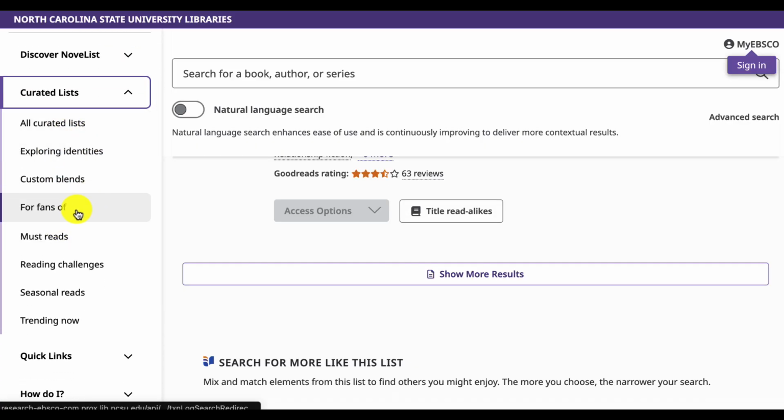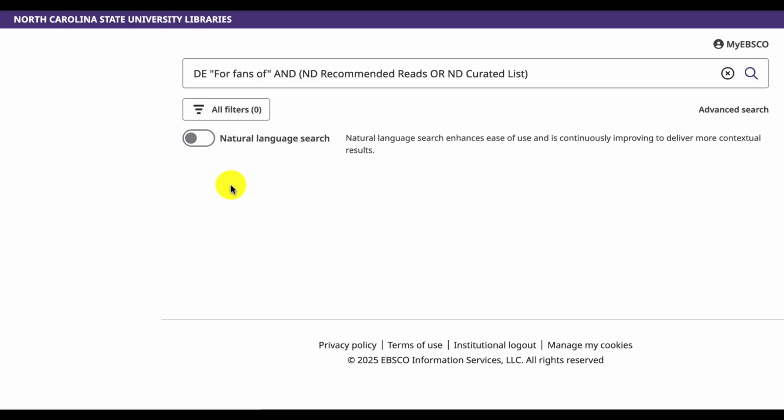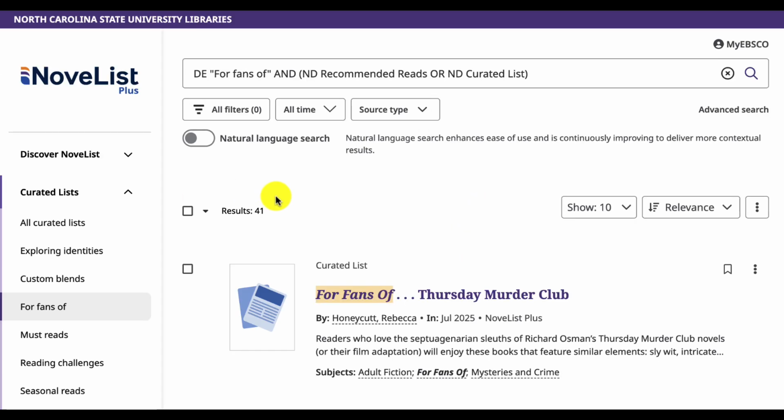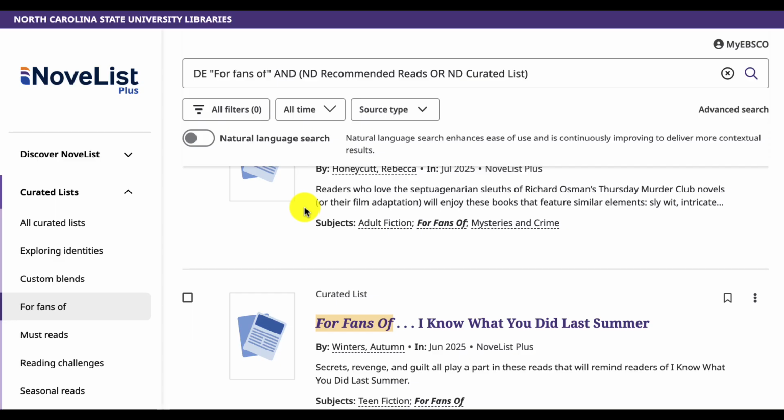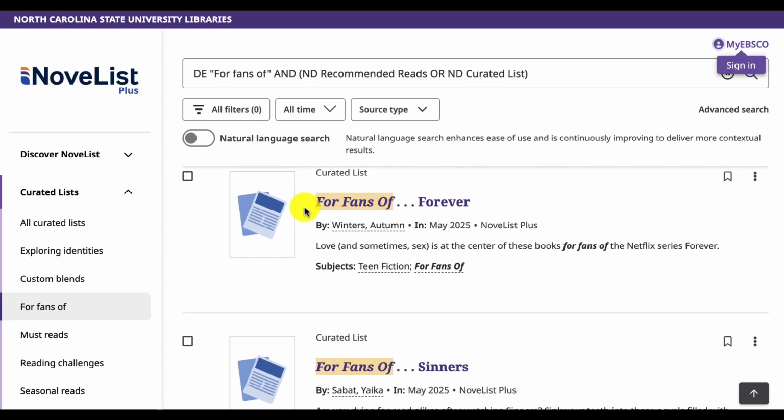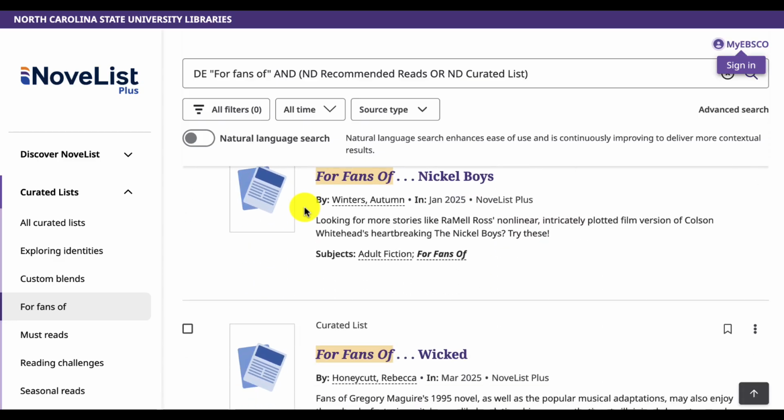The For Fans Of lists are great for developing a book display that ties into a popular movie or TV show. This section is a good option for library patrons who just want to browse for books without doing extensive searching.